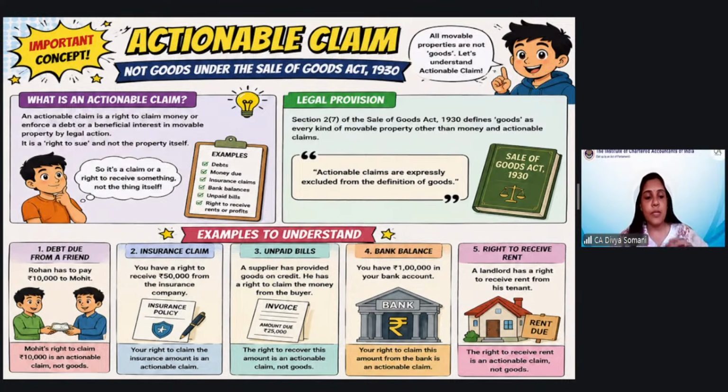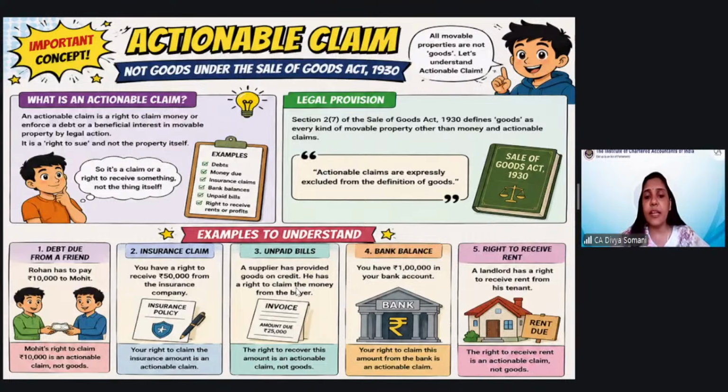If your friend, or this person to whom you have given the debt, is not paying, at that point you have a right to claim it by taking some kind of legal action. Second is an insurance claim. Suppose you are claiming something from the insurance company. You are entitled to claim it from the insurance company by filing a suit, so it becomes an actionable claim. Here it is mentioned that you have a right to receive 50,000 from the insurance company. Your right to claim that amount becomes the actionable claim.